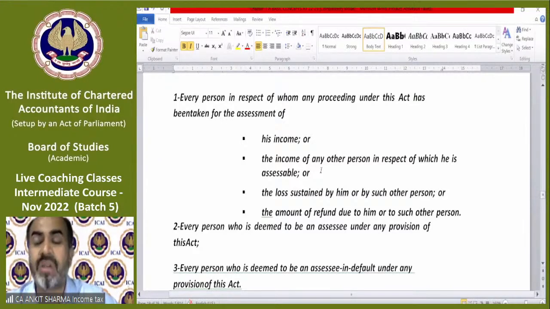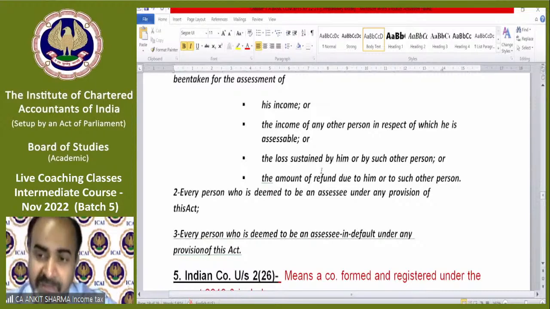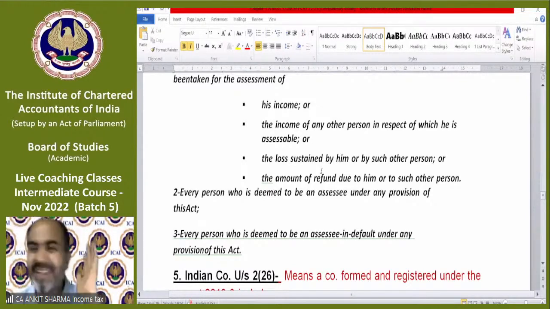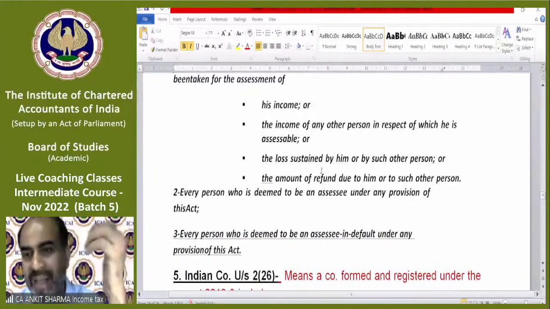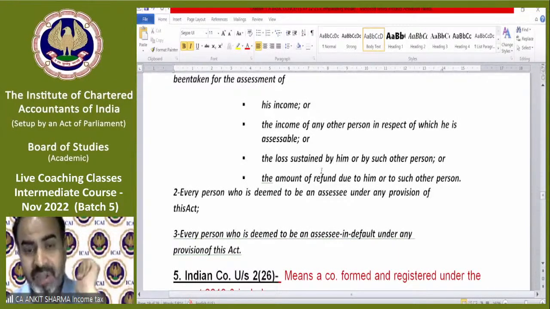The loss sustained by him or by such other person, or the amount of refund due to him. Or if you claim some refund and the department wants to check anything, your income, your loss, your refund, etc., then automatically you will be an assessee. Third is technically second, but practically it's third: every person who is deemed to be an assessee under any provision of this act.